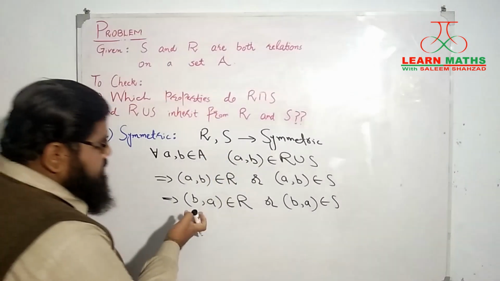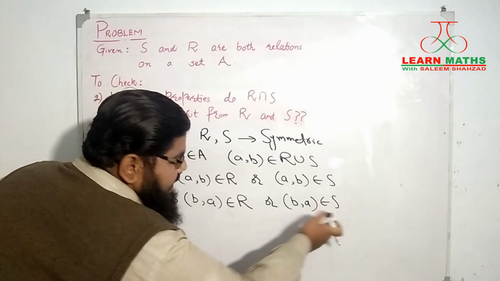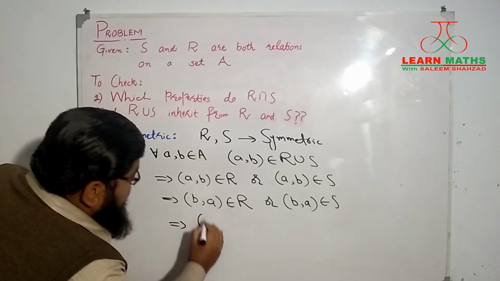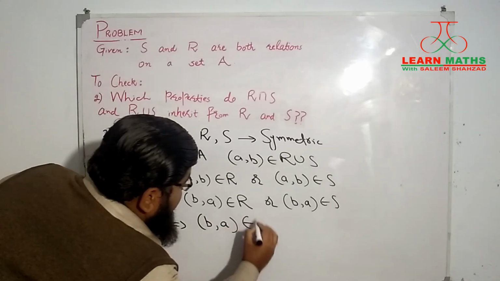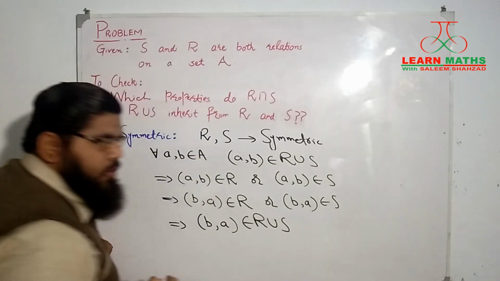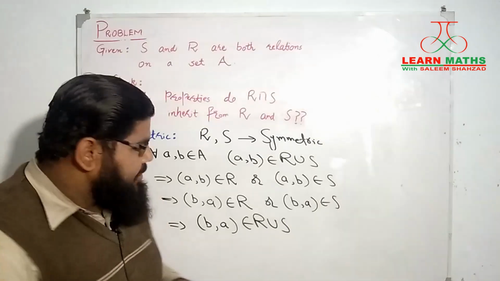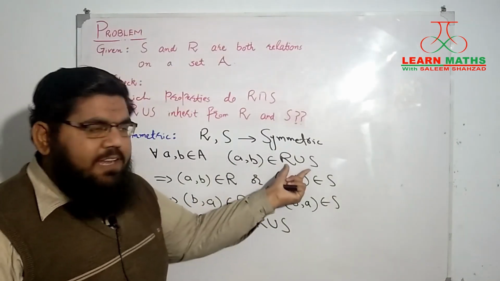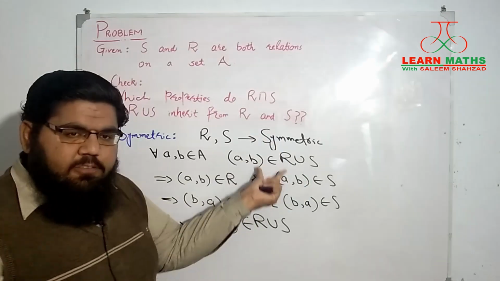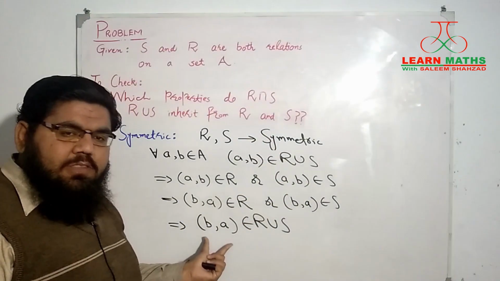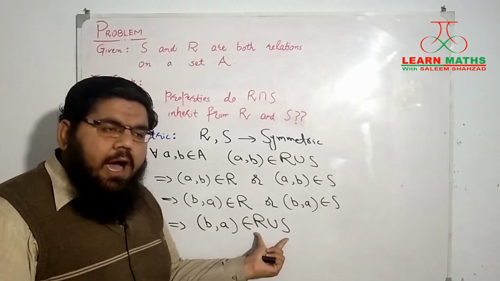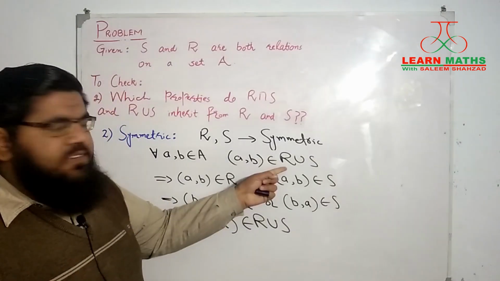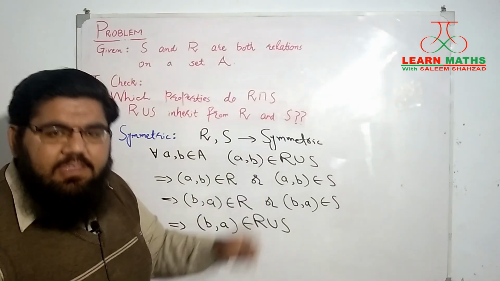Now, if it belongs to R or it belongs to S, no matter where it belongs, it will be in the relation R union S. So what we have concluded here is that if you start with this pair in relation R union S, we have successfully proved that this pair BA will be in R union S as well. So what does that mean? It means that this relation R union S is symmetric.